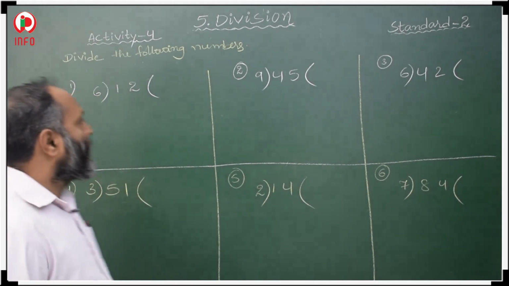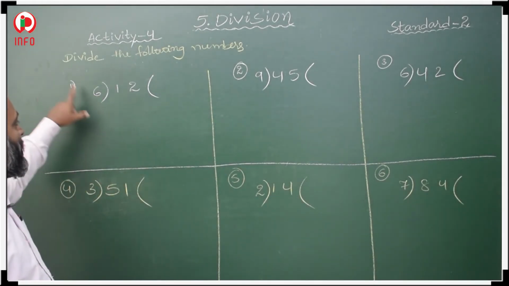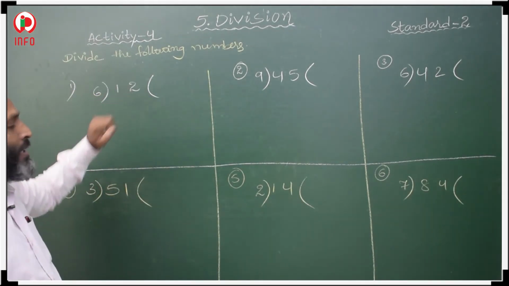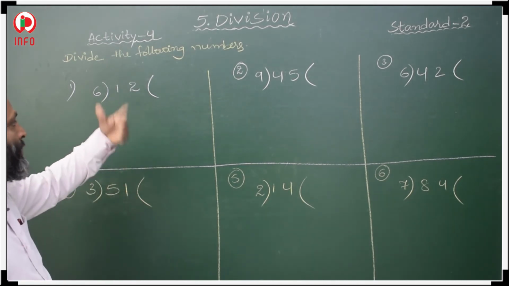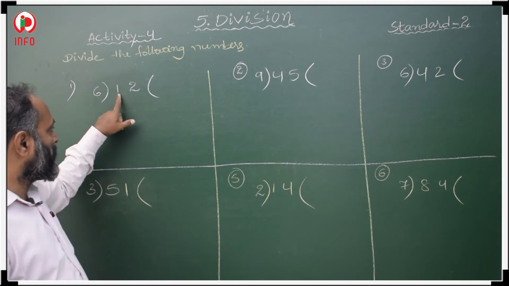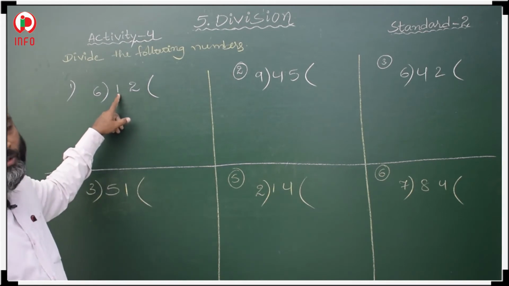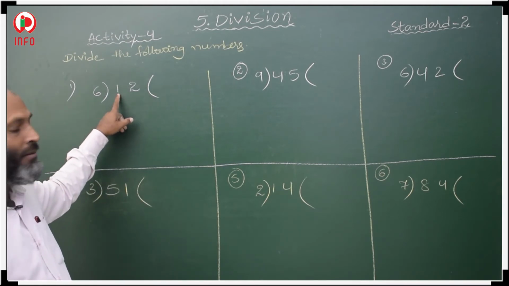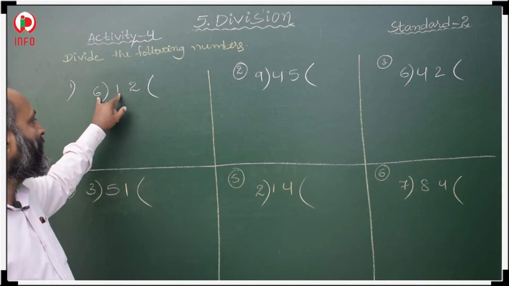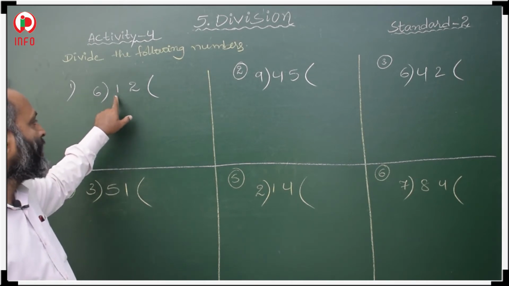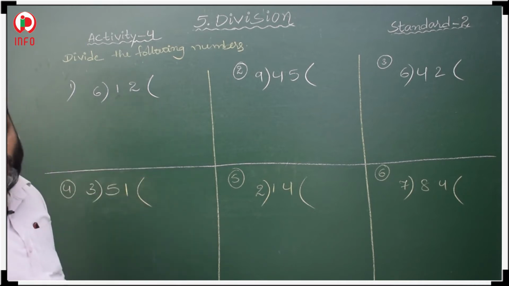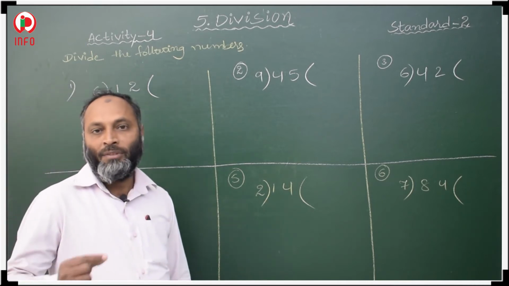Okay. Now see here, the first one, 6 divides this 12. 6 divides this 12 means we have to first check the extreme left digit, 1. This is less than this divisor. If it is less than the divisor, we have to take one more digit, 12. So we have to take 12 at a time.